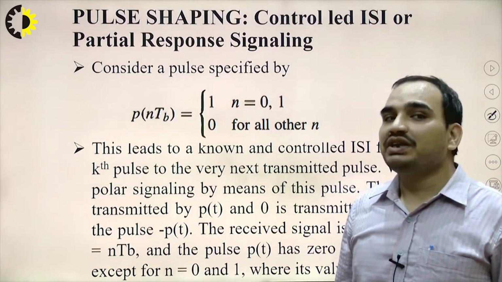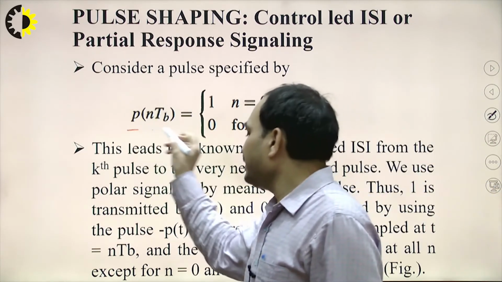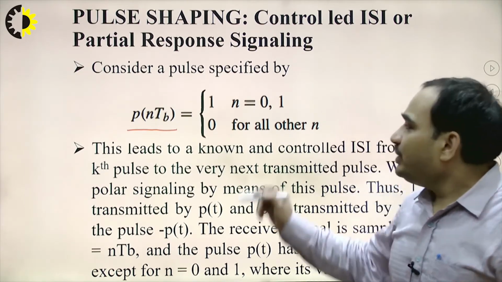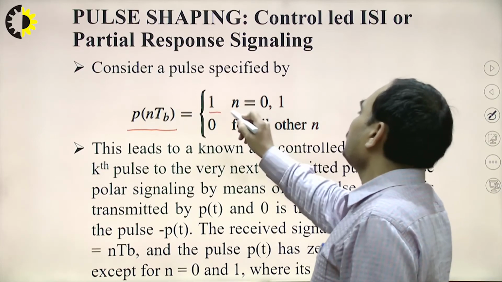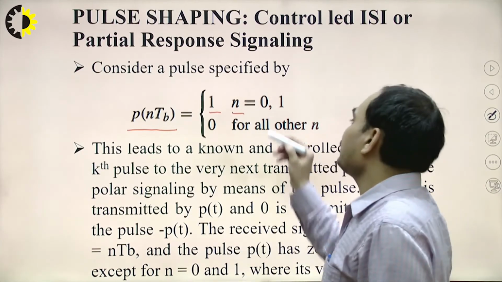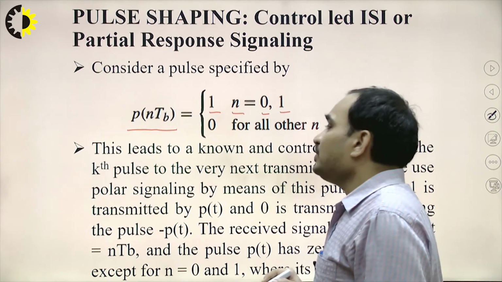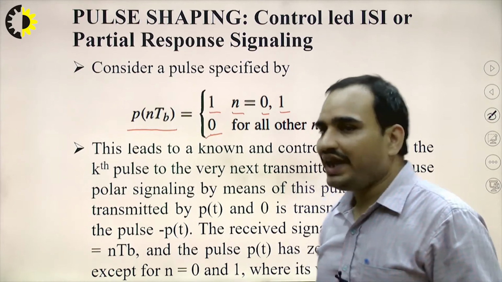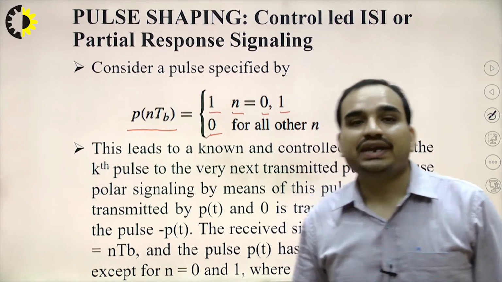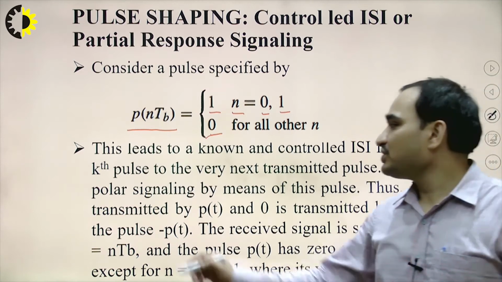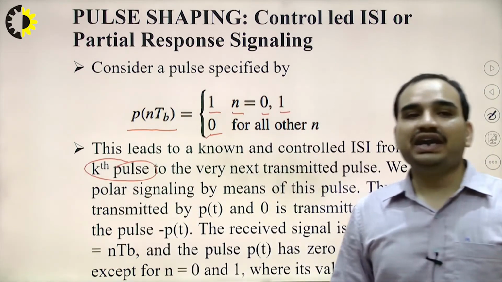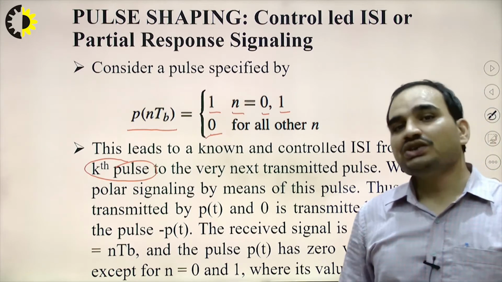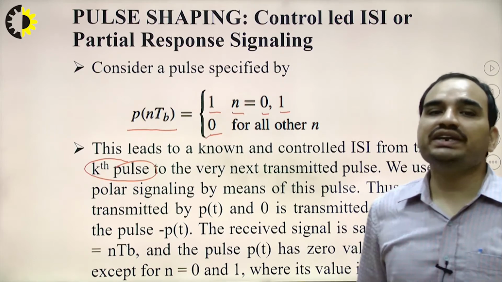So consider a pulse specified by P(nTB), and the value is equal to 1 for the discrete time instants n equals 0 and 1, and otherwise it is 0 for all other values of n. So this leads to known and controlled ISI from the kth pulse. If you are talking about the kth pulse, the ISI will be controlled to that of the very next transmitted pulse. Means consecutive pulses have controlled intersymbol interference.